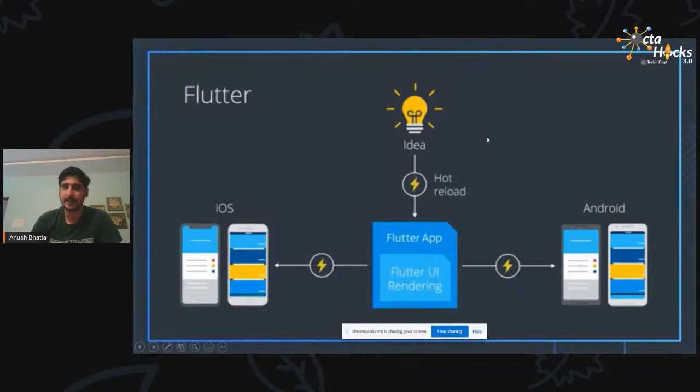This is basically, whenever you make a small change to a particular code base, it will automatically render that specific element and give you the required output. So, suppose you change the color from blue to red, on the spot you press Control S and it completely renders the whole thing on your mobile as soon as it's done. So that's the biggest advantage of Flutter.